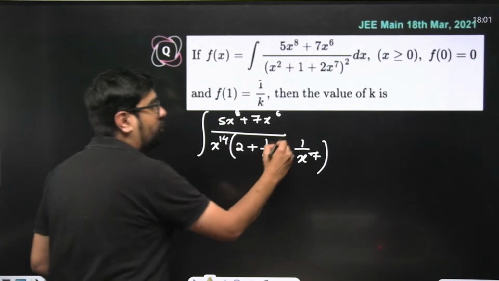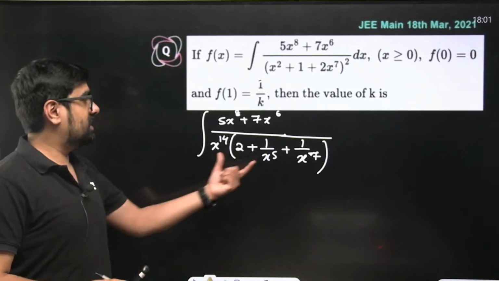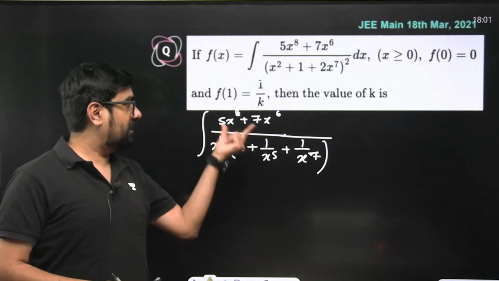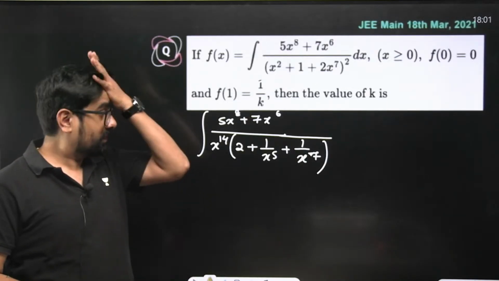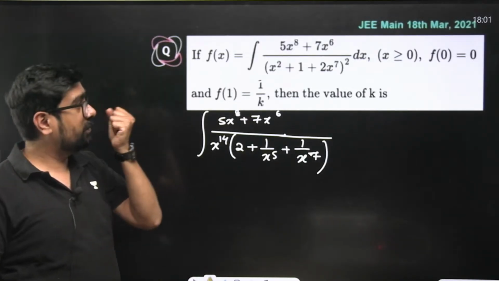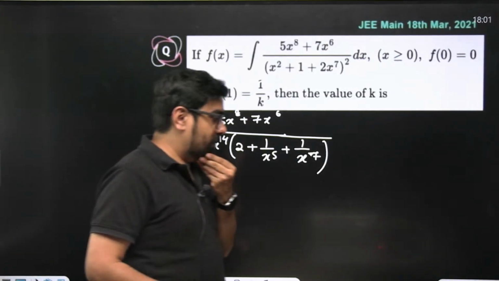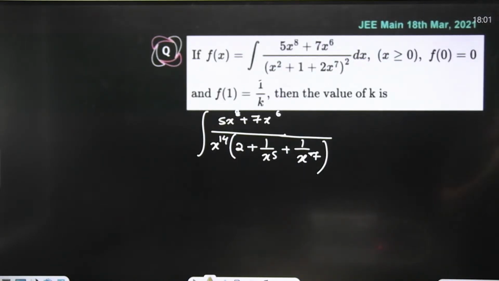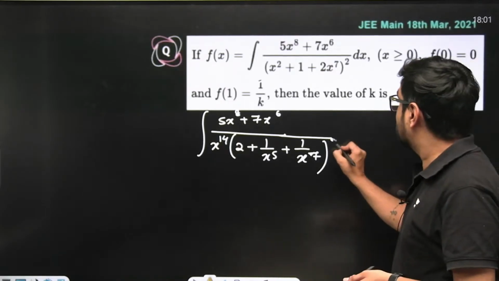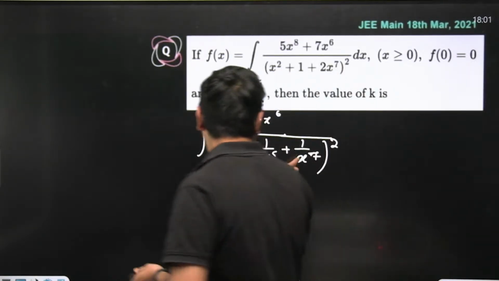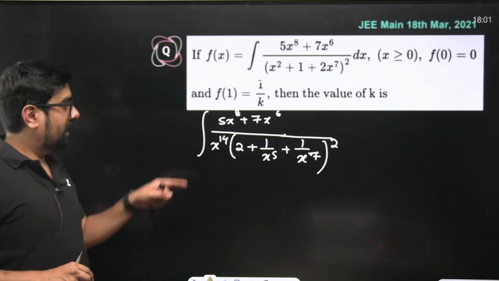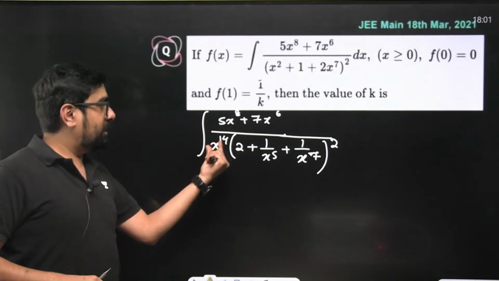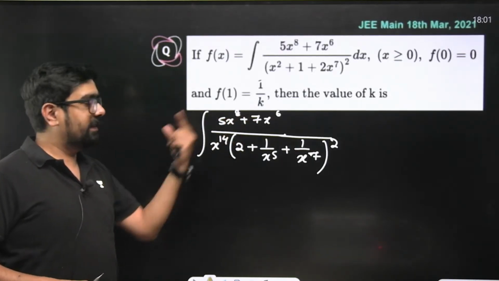Now, why did we do this? Because mostly, the derivative of this is written over here. Can you observe that the derivative is written in the numerator? Square is also there, so we are writing the square. What should we substitute now? If you cannot see, just take this x to the power 14 in the numerator.